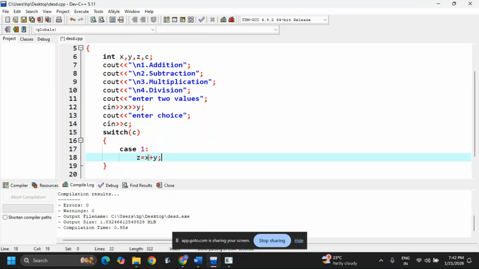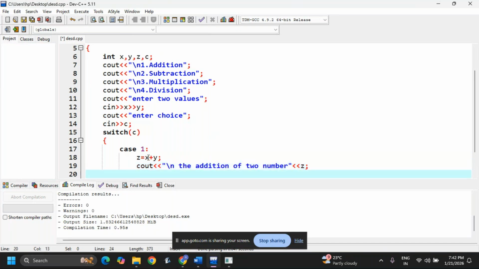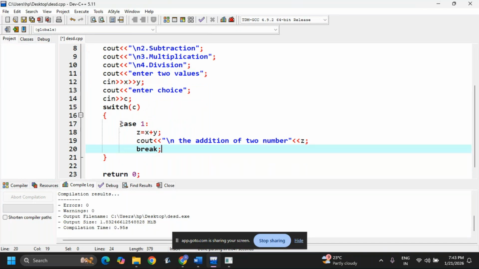See, I have already declared z. Now cout, backslash n, addition of two numbers, then z. Now I need to write break after this. This is the first case done.